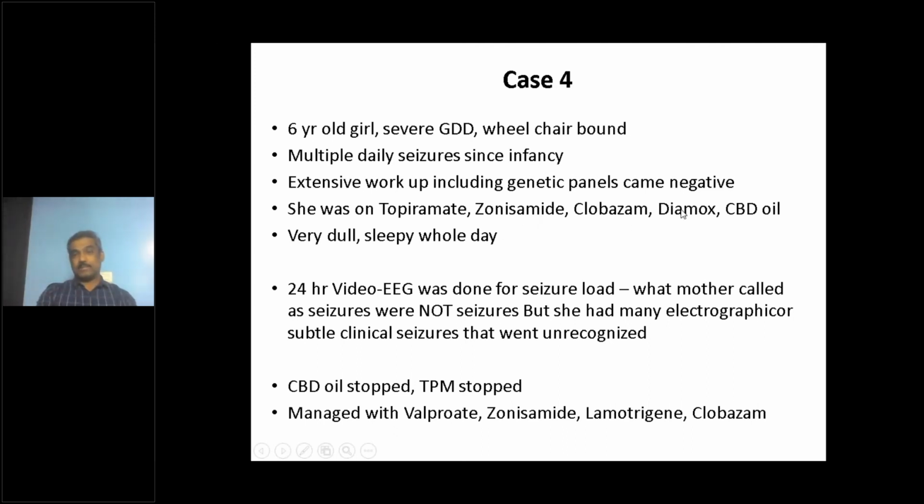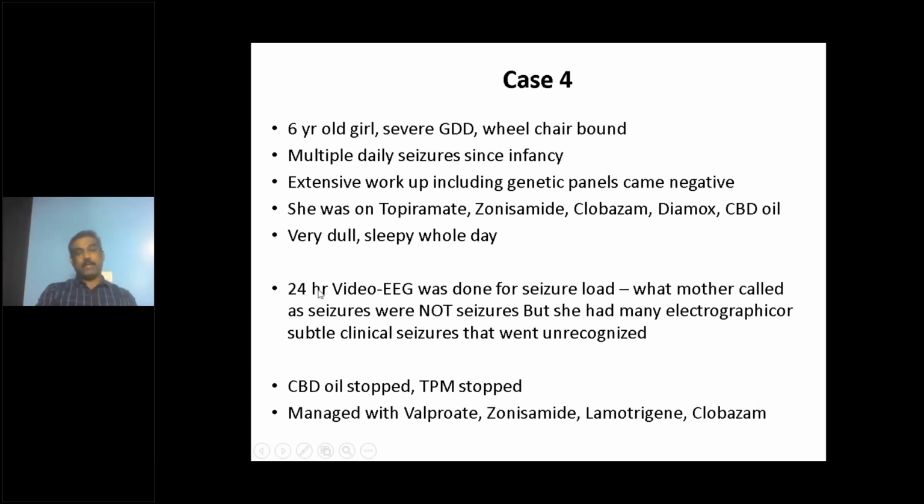All these are carbonic anhydrase inhibitors: Diamox, zonisamide, and topiramate. That's why she was on soda bicarb, the way you use soda bicarb for CKD patients, chronic kidney disease patients. She was on that daily, and she was on CBD oil also. The parents would go online and procure this CBD oil, the cannabis oil from North America, and she was on all these different combinations. No wonder she was very dull and sleepy the whole day.